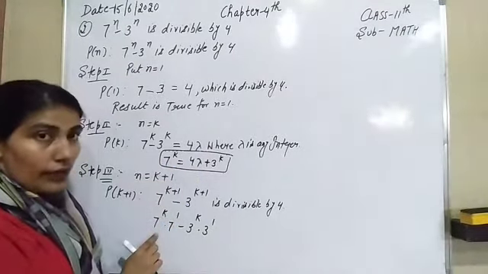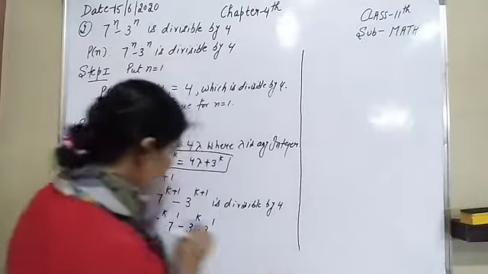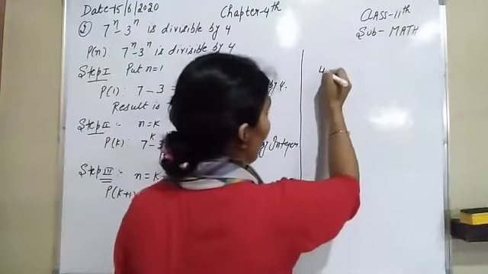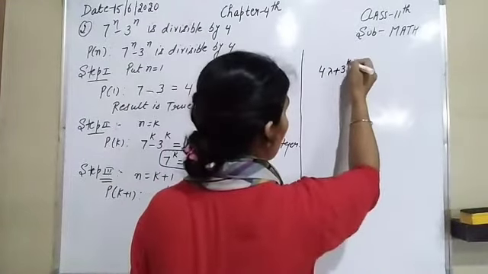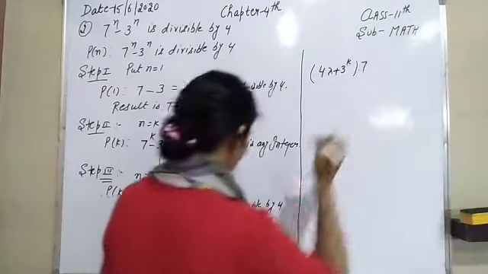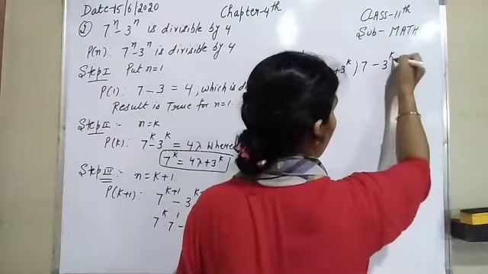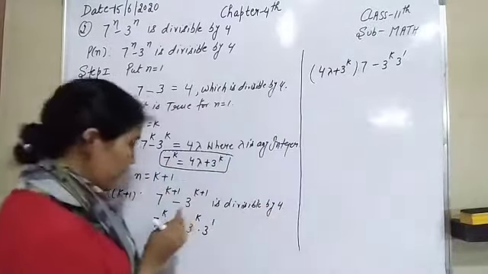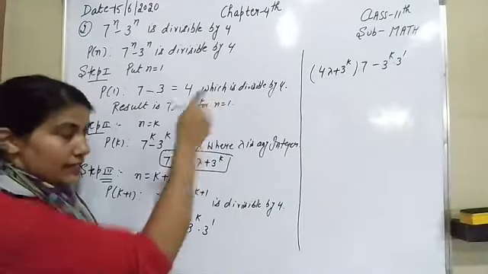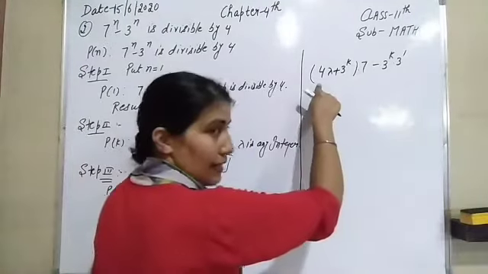So put this value in this third step. So it becomes 7 raised to power k, and its value is (4 lambda plus 3 raised to power k) into 7, and minus 3 raised to power k into 3 raised to power 1. So here is 7 raised to power k and its value is this. Multiply 7, and that is as it is. After that, you have to do its multiplication with 7.